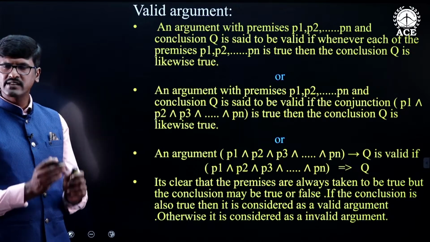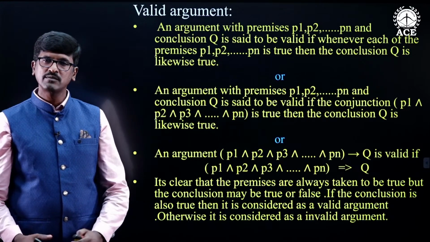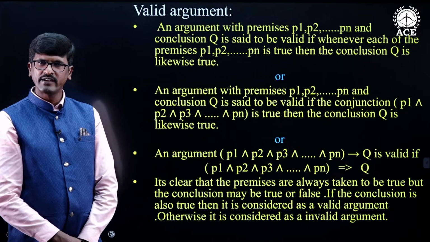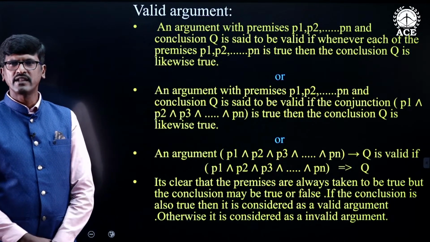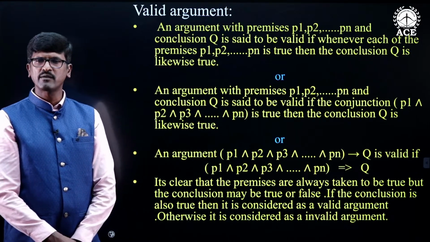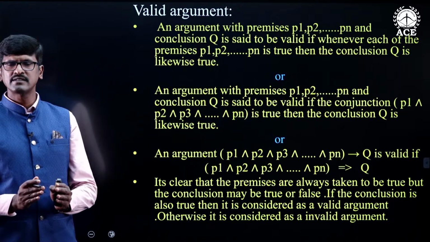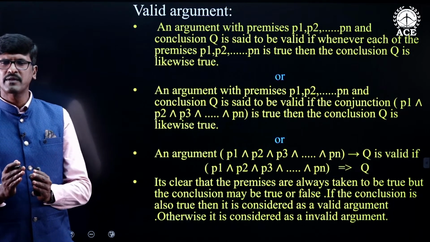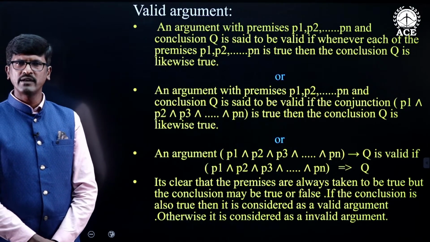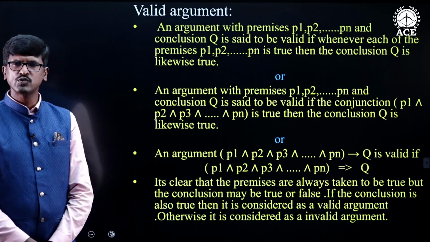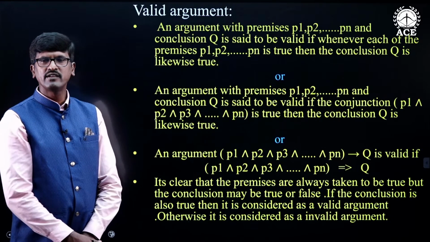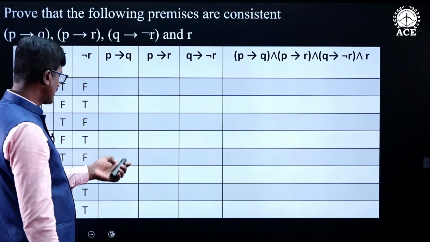Whenever the conjunction of the premises is true, if the conclusion is also true, then it is a valid argument. If the conclusion is false, then it is an invalid argument. So, to test whether a given argument is valid or not, take the conjunction of the premises; if it is true and the conclusion is also true, it is a valid argument. When the conjunction of the premises is true and the conclusion is not true, it is an invalid argument. So, this is about valid and invalid arguments.